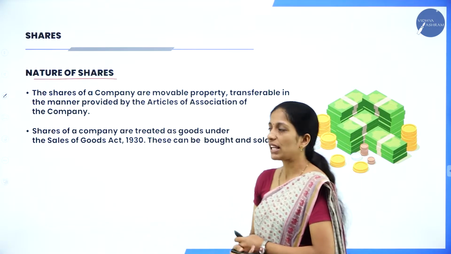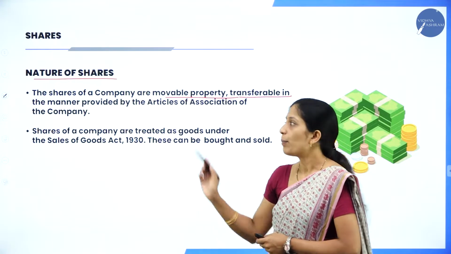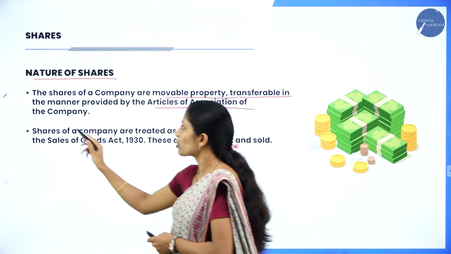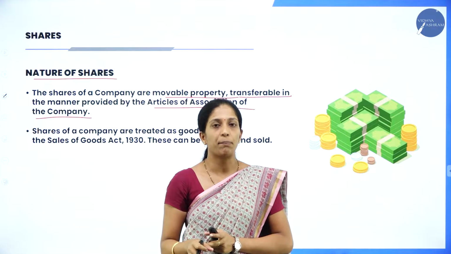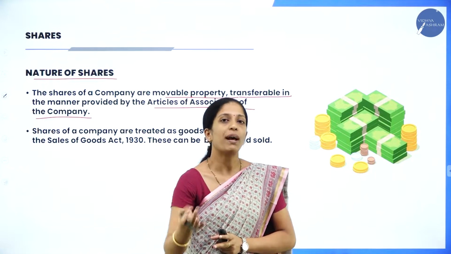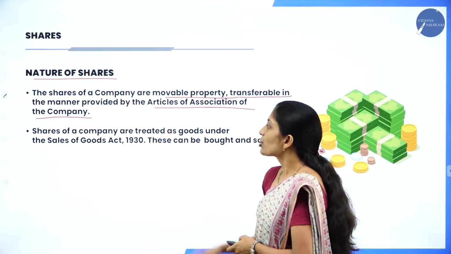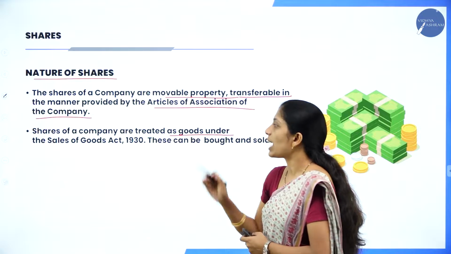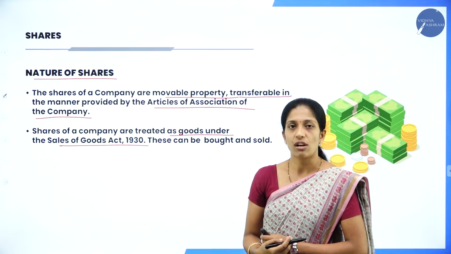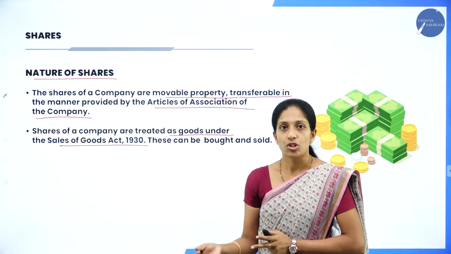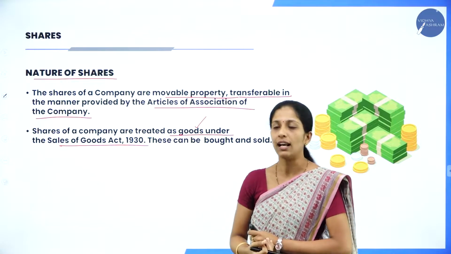The shares of the company are movable property, transferable in the manner provided by the Articles of Association of the company. Depending upon the Articles of Association, the shares can be transferred from one person to another. Shares of a company are treated as goods under the Sale of Goods Act 1930. According to the Sale of Goods Act 1930, the share is considered as what? Goods, because it can be bought as well as sold in the market.